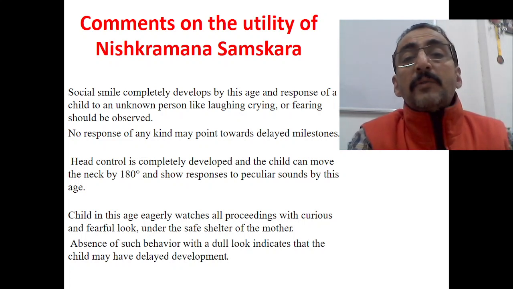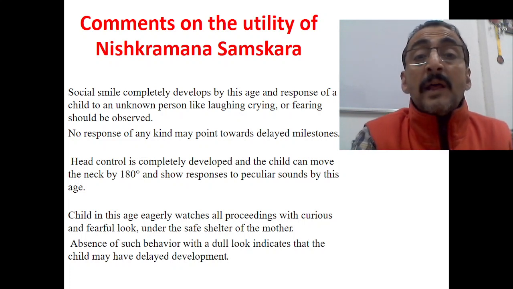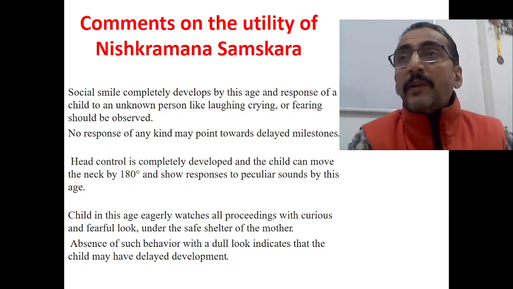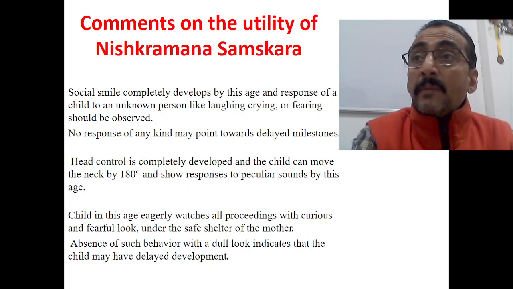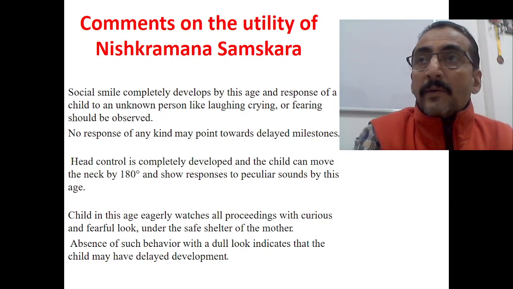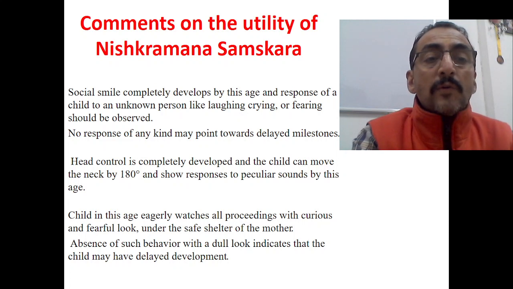The social smile is completely developed by this age, and the response of the child to an unknown person, like laughing, crying and fearing, should be observed. Now, when you take the baby to the temple, look at the response of the baby to the unknown people. On seeing an unknown person, the baby may sometimes cry, may be frightened, or may simply laugh, and sometimes the baby may start crying, or may hold the mother back tightly.